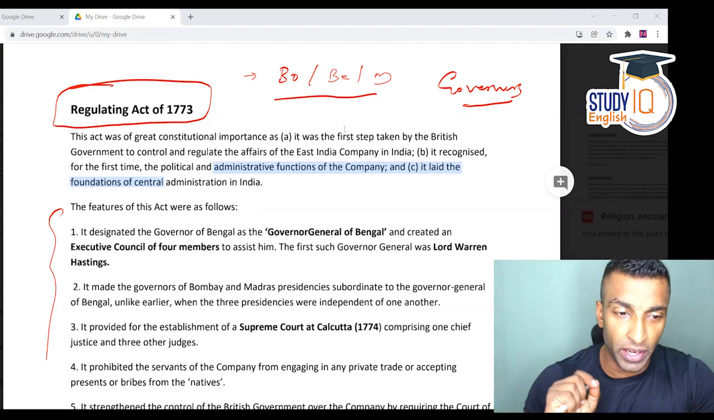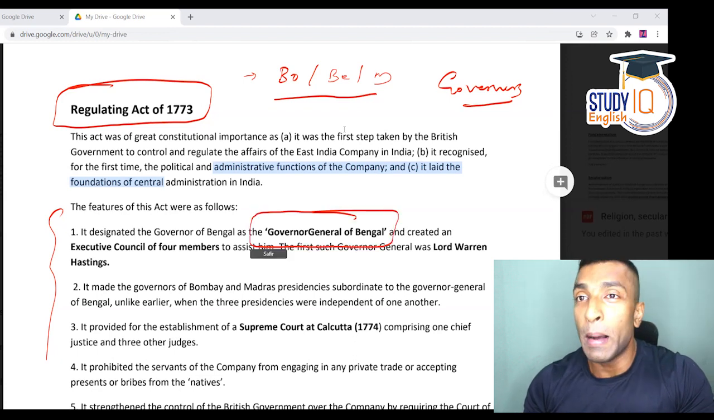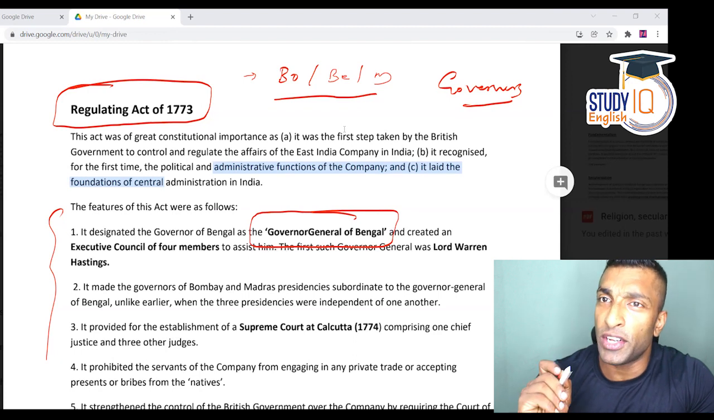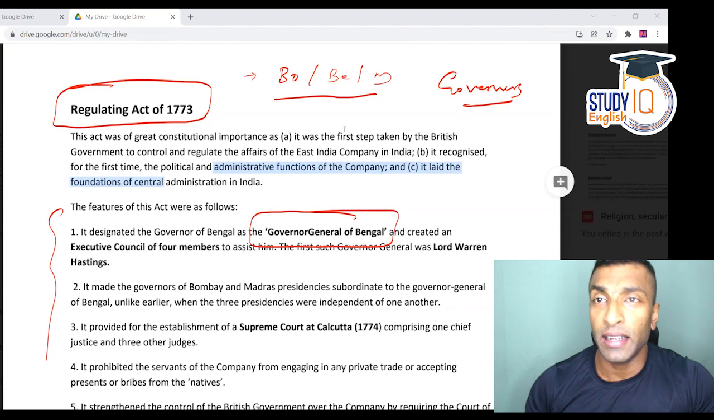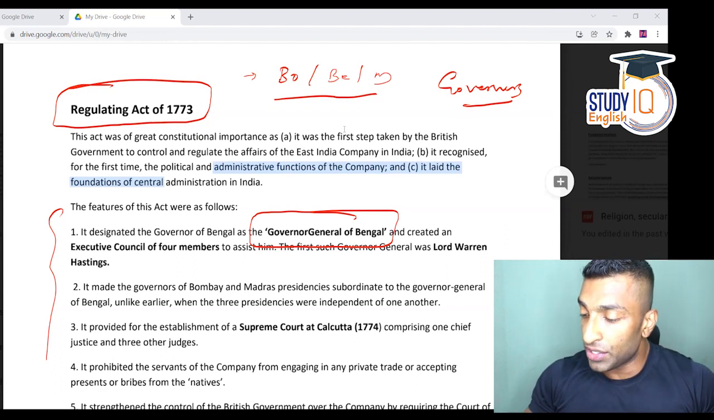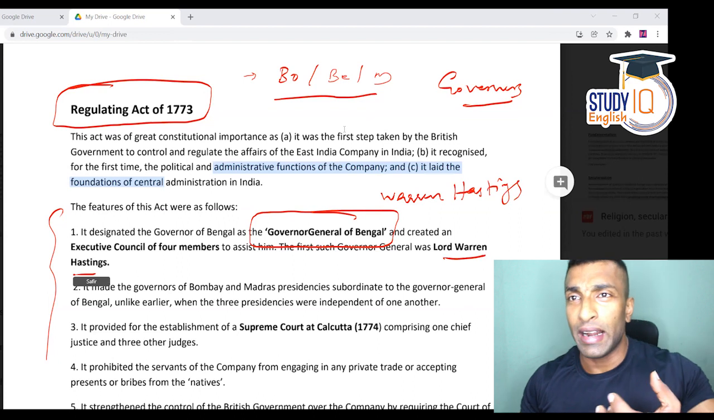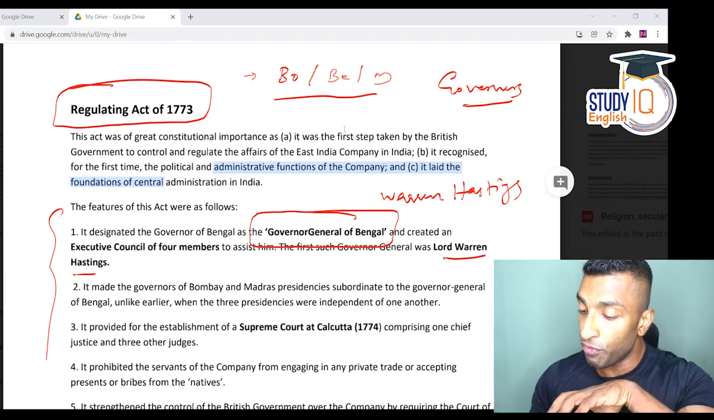So my first point here is that the Governor General of Bengal post was created. And who was the first Governor General of Bengal? The governor at that point of time in Bengal was Warren Hastings. Obviously, he became the Governor General of Bengal. So I'll just write the name, Lord Warren Hastings. So it is there anyway. Lord Warren Hastings became the first Governor General of Bengal.